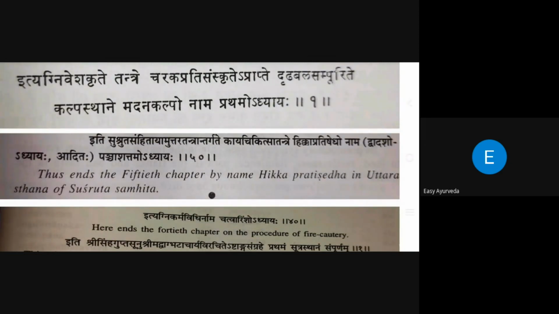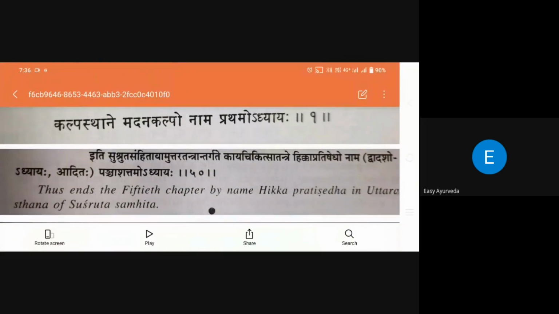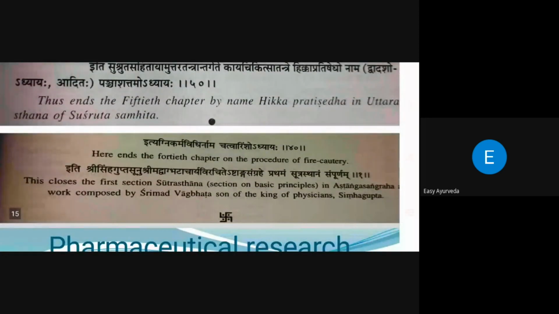So here also he mentions in which book it is, in which tantra and which topic. Kaya Chikitsa Tantra. Especially in Uttara Tantra, we get Shishruta's Kaya Chikitsa part. In that, which disease? Hikka Pratisheda Namaha Adhyayaha. The chapter number is, sorry, Panchadasho Adhyayaha, the 15th chapter. That is another way of presenting by Shishruta.